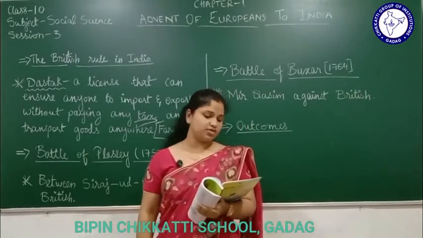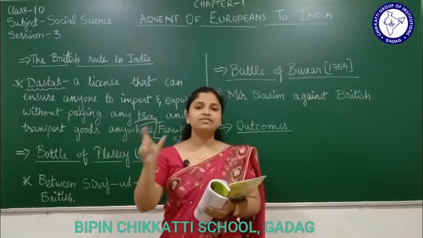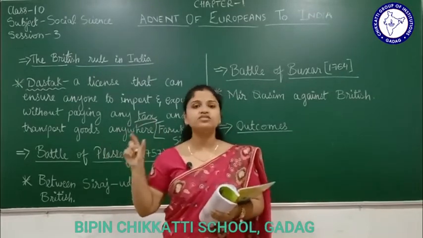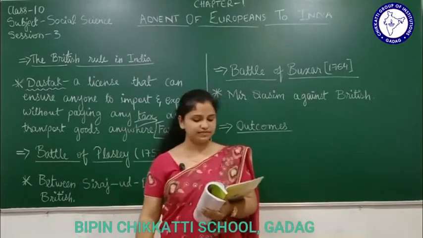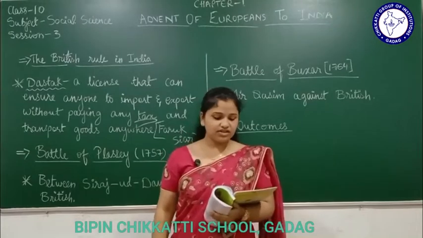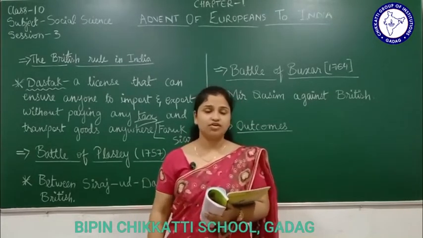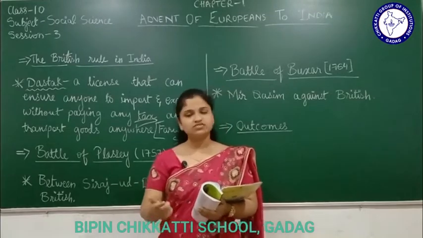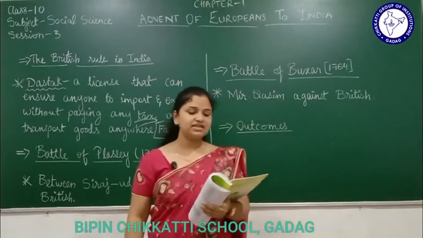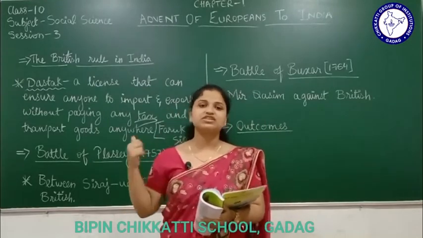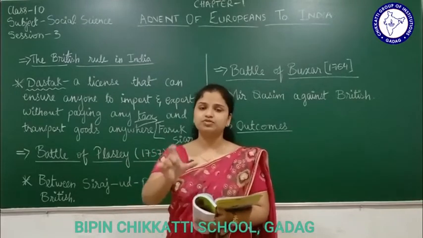The third major reason here was a tragedy. It was called the Black Room Tragedy or the Black Hole Tragedy. So what was this Black Hole Tragedy? This is very interesting, pay attention. Siraj-ud-Dawla conquered Fort William easily. Fort William is nothing but the fort of Calcutta we are talking about, where the cannons were placed. So Siraj-ud-Dawla conquered Fort William and imprisoned Britishers. He captured them and put them behind bars, in jail.